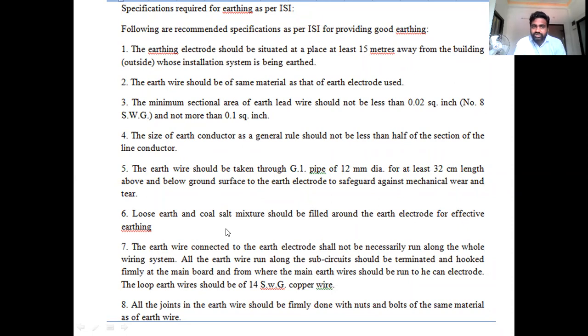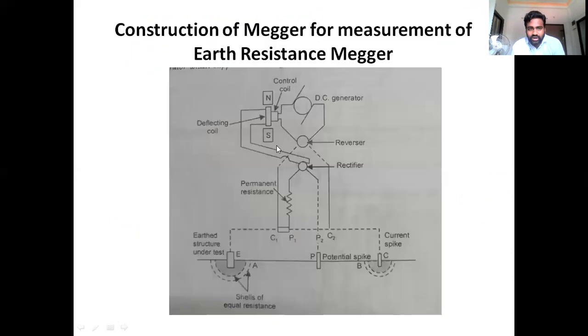So these are the general specifications which you need to follow, and this is about the concept of earth resistance measurement. This is a very small concept, and it is a theoretical discussion. There is no mathematical analysis here.